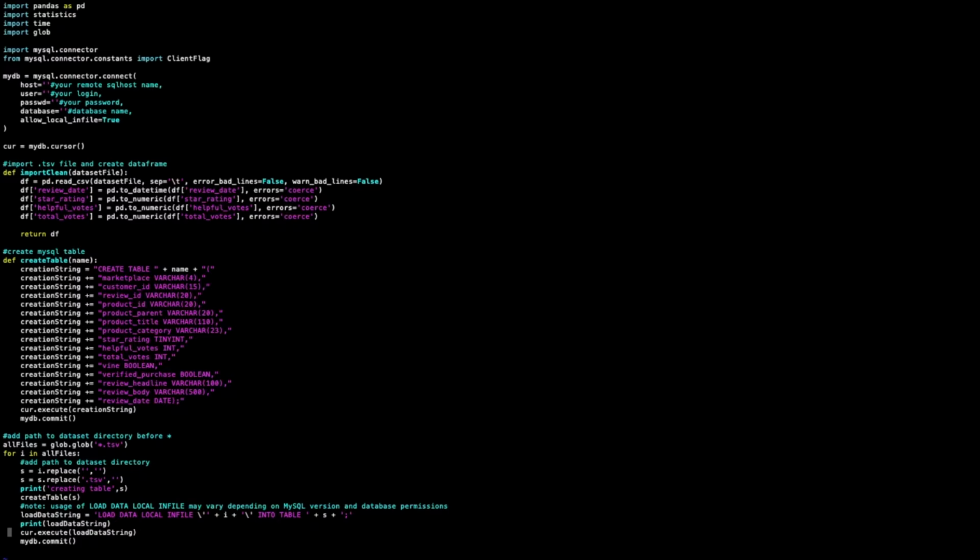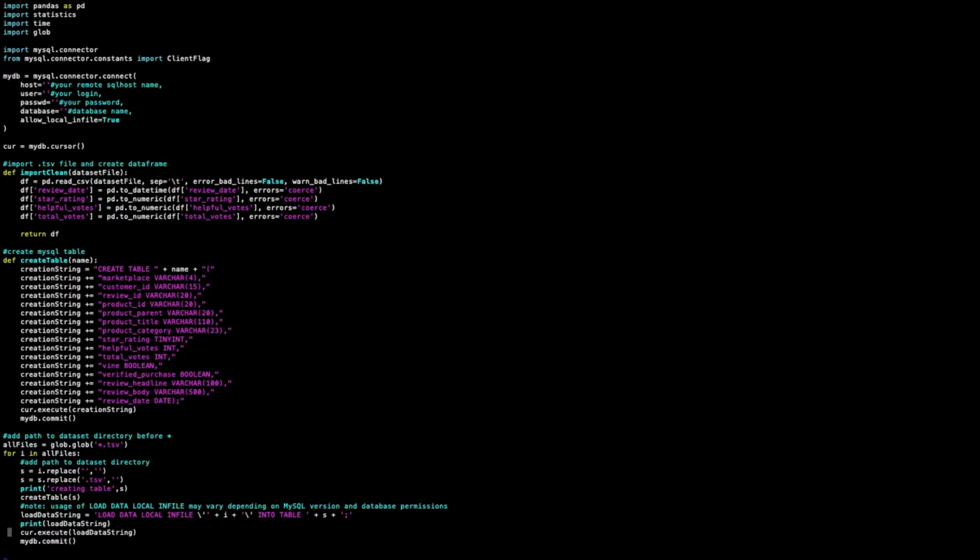Anyway, moving on, the import clean file is almost identical to what you saw before, and there are a couple other parameters in the read CSV file. These are things like ignoring corrupt data and ignoring rows that the function doesn't like. So basically, we're dealing with dirty data most of the time with this, although the Amazon review data sets are pretty good. It is pretty clean to start with.